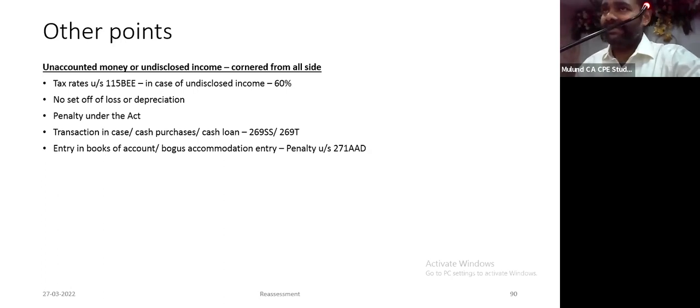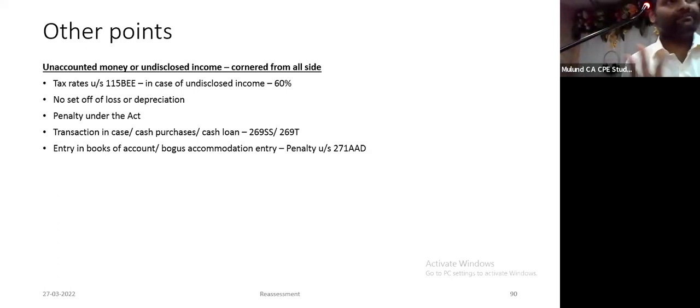If you are found engaged in a cash transaction, cash purchase, cash loan under 269SS and 269T, there is a separate 100% penalty under 271D and E. And there is also a penalty under 271AAD if there is a bogus entry or bogus accommodation entry in the books of account. So when I was analyzing it, people have scrutinized from everywhere.